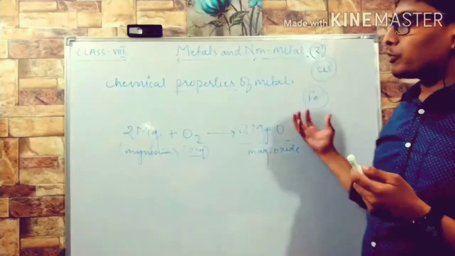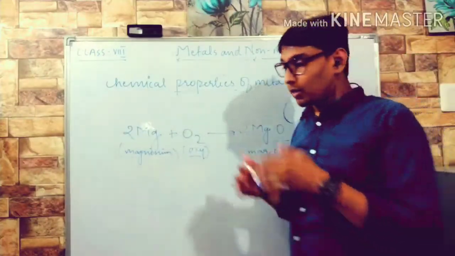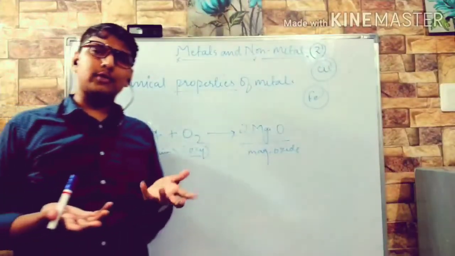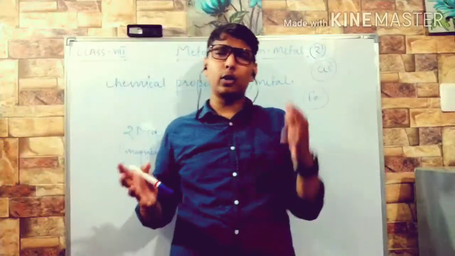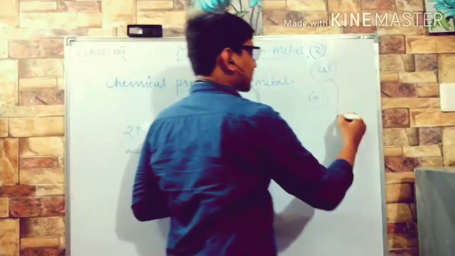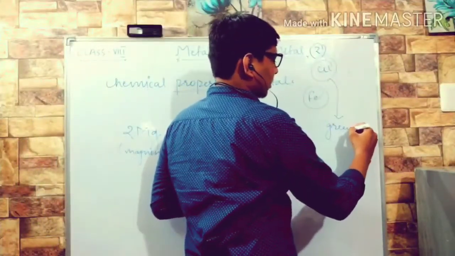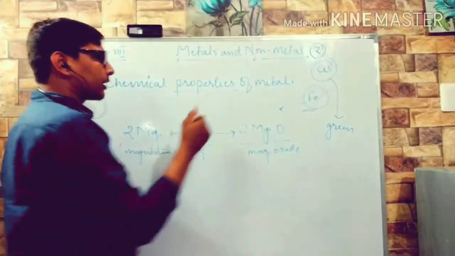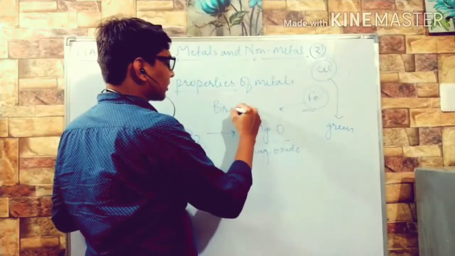Now we will talk about the compounds being formed. When they form their oxides, what colors do they give? Not only oxides, when they are in ionic form, which colors do they give? When we talk about copper, copper gives green color. And iron, forming hydrated oxide, gives brownish red color. That is the color of rust.